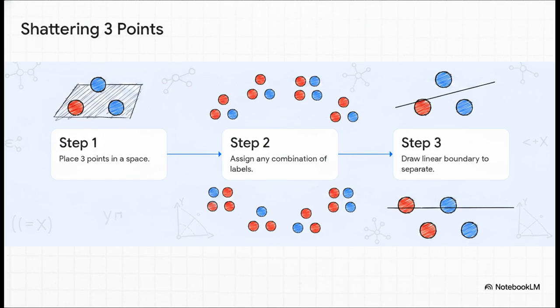Well, it turns out, for all 8 combinations, a straight line can easily separate them. Because the linear model can perfectly handle every single possible configuration of those 3 points, we say the linear model shatters those points. But toss in a 4th point, and a straight line just can't shatter every combination anymore.